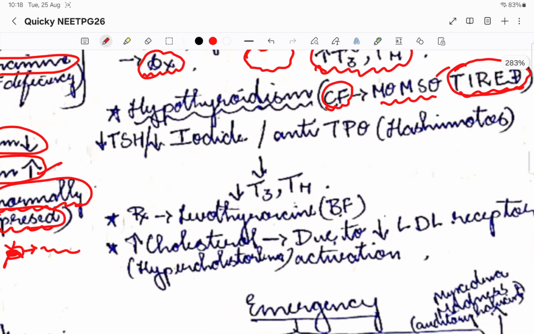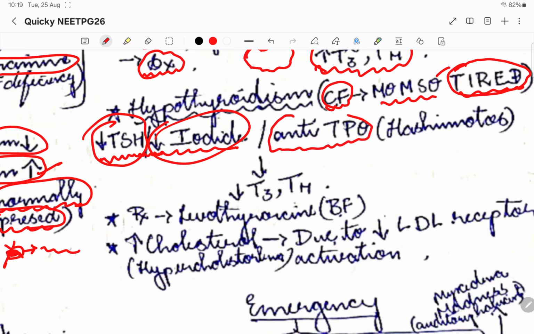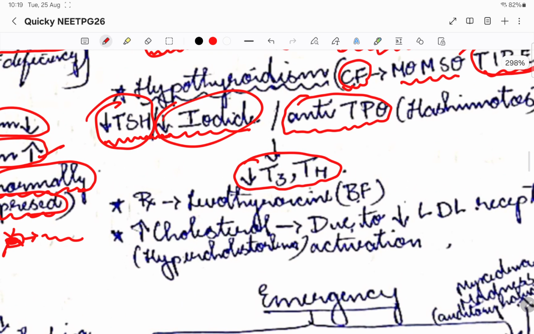Basically what happens is there is a reduced thyroid stimulating hormone, or there might be reduced iodide. This is separate. There might be reduced iodide, or as we discussed in Hashimoto's, there might be anti-TPO. All these things might lead to reduced T3 and T4. This is the pathogenesis of hypothyroidism.